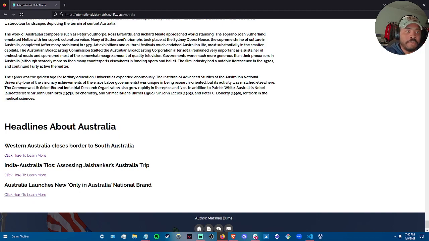So if I was on the page for the United States, that query would be USA or US rather than what it is for Australia, which is AU or Australia. Once that query gets sent out and the information comes back, we get news headlines. I have noticed that with this API, the news headlines aren't as accurate, or rather, are not as recent in some cases, but they do work and they are for that country.